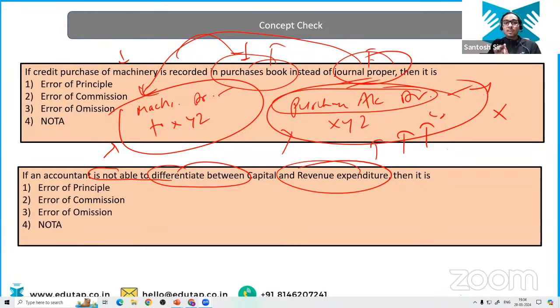Don't go by whether it is impacting the trial balance or not. Error is error. You have to identify the type of error, whether it is impacting the trial balance or not. That is not going to matter. You have to right now identify the error. So if he is not able to differentiate between capital and revenue expenditure, obviously it is the error of principle, isn't it? Now clear?